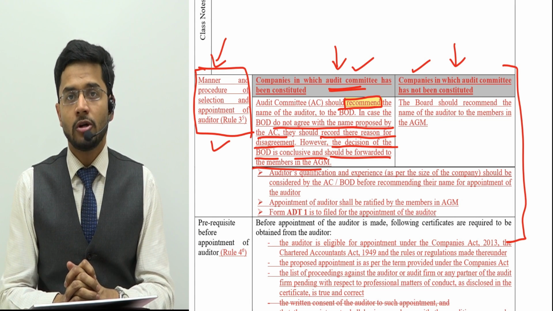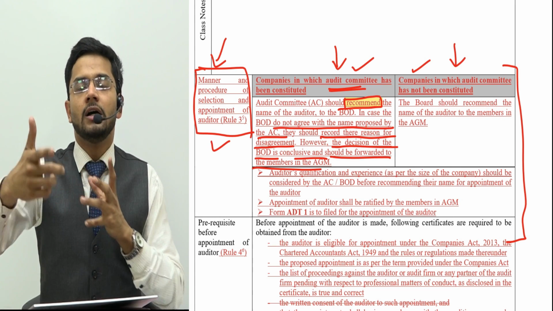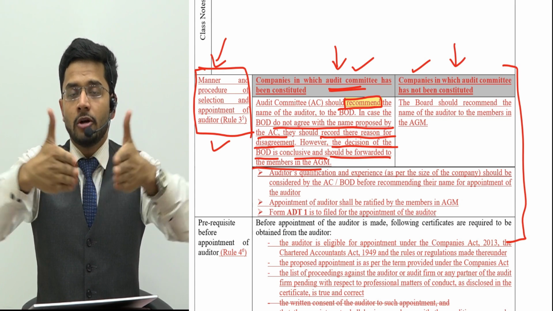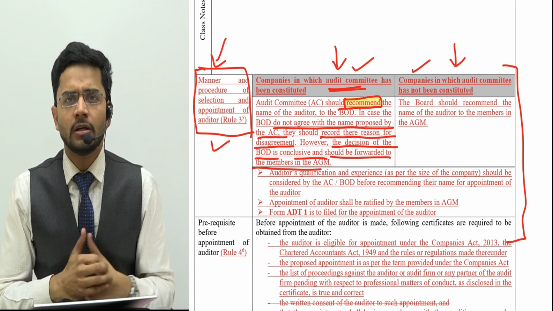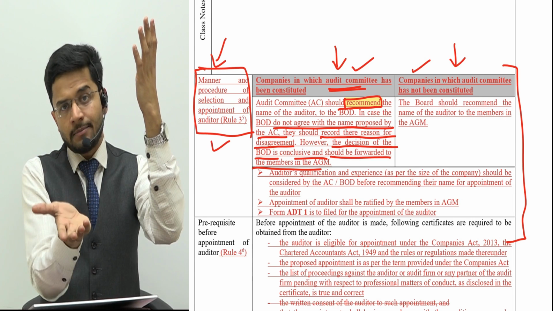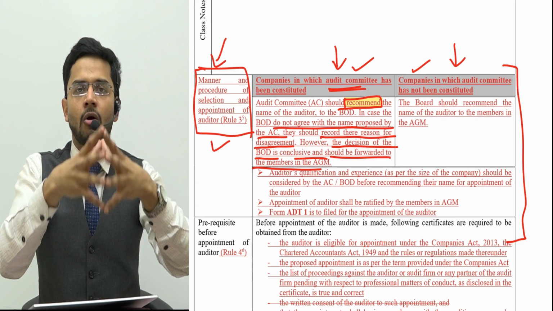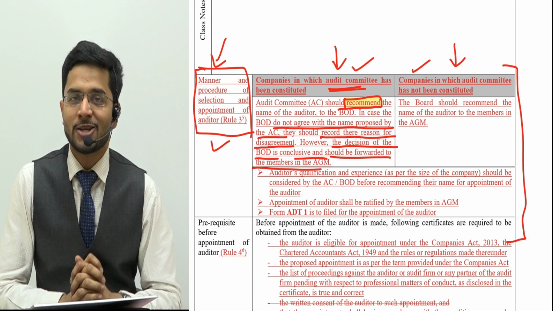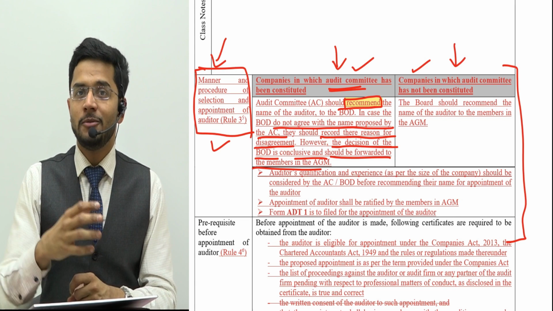But the board of directors, before choosing a particular auditor, should take recommendations from the audit committee. And if the recommendation of the audit committee and the board of directors coincide, no problem in it. It's absolutely perfect. You can go ahead with the auditor who is proposed by the audit committee and accepted by the board of directors. The challenge arises: what will happen if there is no synchronization between the audit committee and the board of directors with respect to auditors? If they are both fighting with each other with respect to auditors, then what should happen? Guys, in this case, the ultimate decision will be of the board of directors.